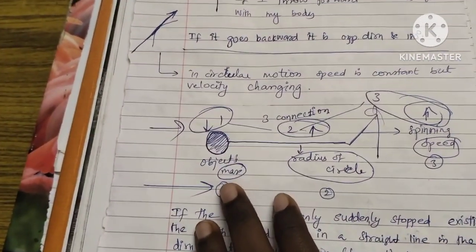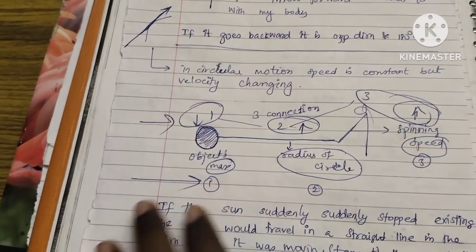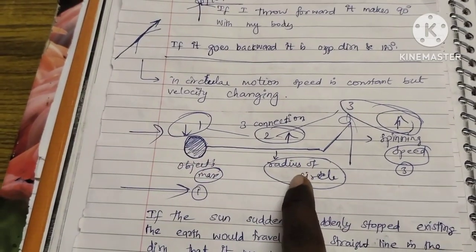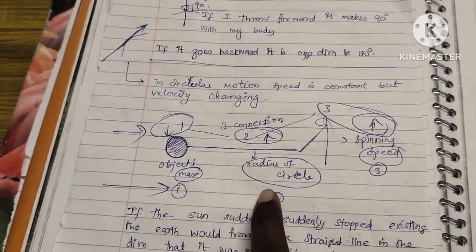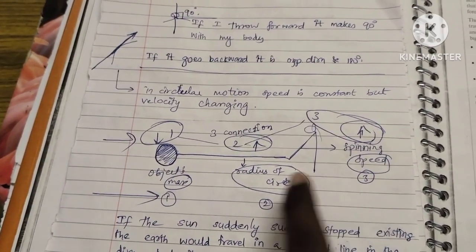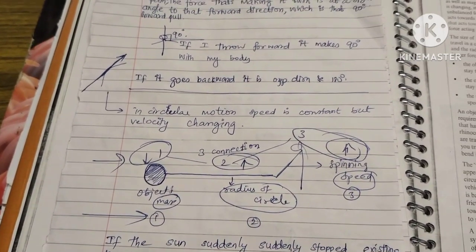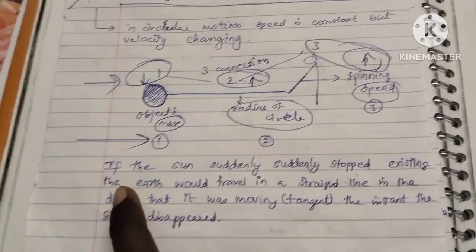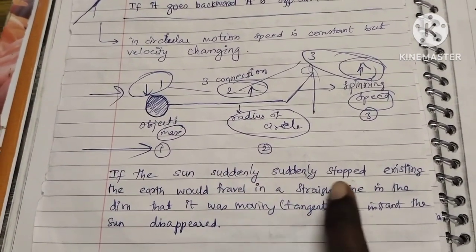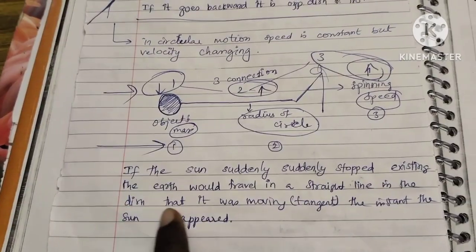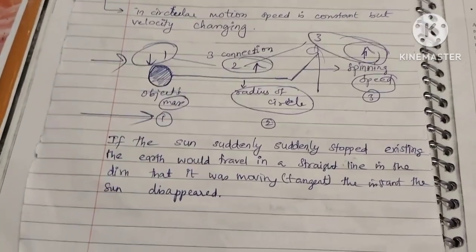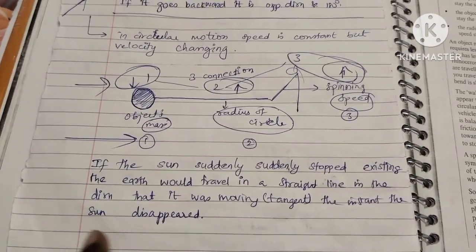Next is the velocity of the circular motion: the object's mass, the radius of the circle and the spinning speed. All of these are important in your calculations. If the sun suddenly stopped existing, the earth would travel in a straight line in the direction that it was moving, tangent, the instant the sun disappeared.